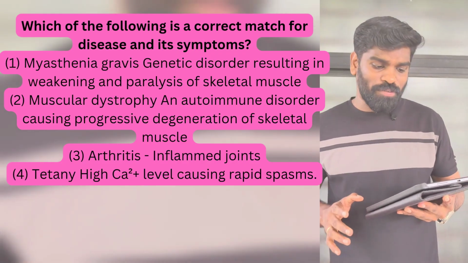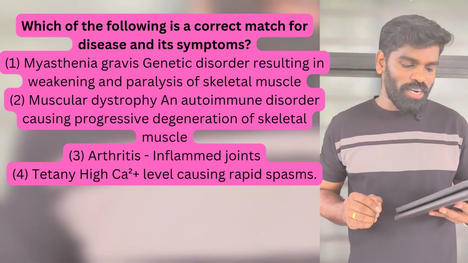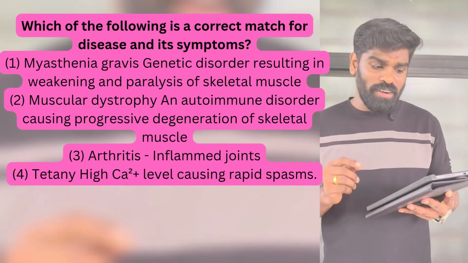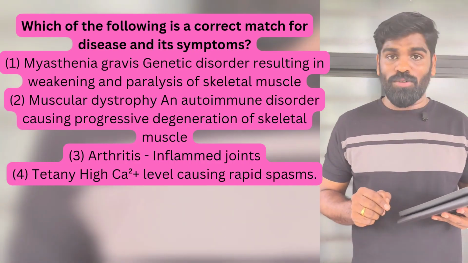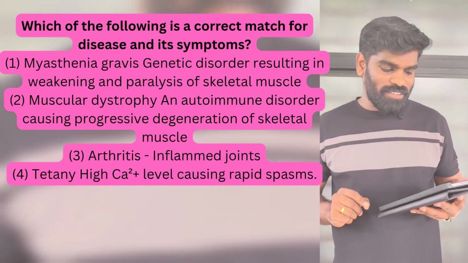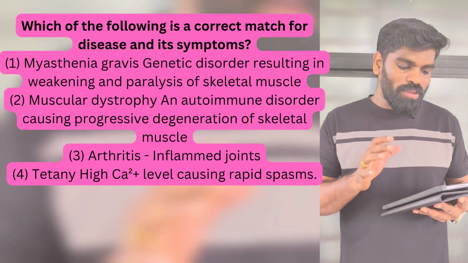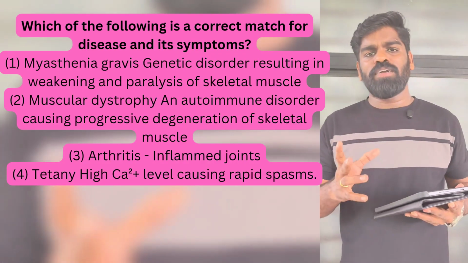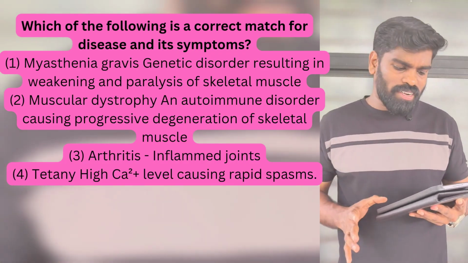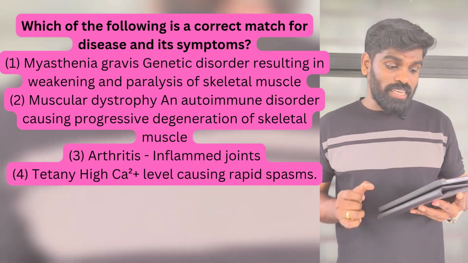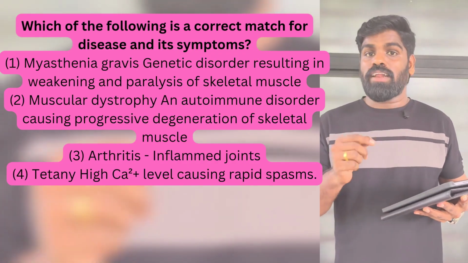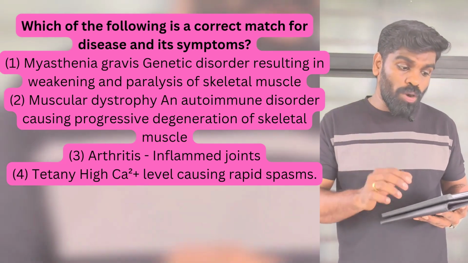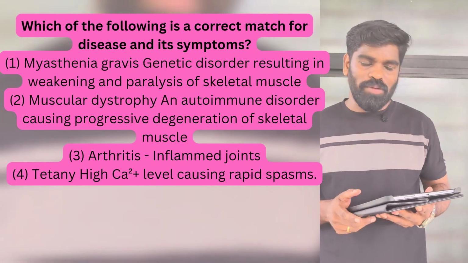Now muscular dystrophy, an autoimmune disorder causing progressive degeneration of skeletal muscle. See here, muscular dystrophy is not an autoimmune disorder, it is a genetic disorder. So that is also wrong. Now arthritis, inflamed joints. So that is correct. Inflammation of joints is called arthritis. Now the last option, tetany, high calcium level causing rapid spasm. It is not high calcium level, it is actually low calcium level. So that also you have to keep in your mind.